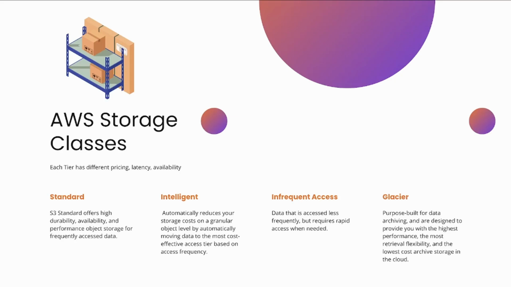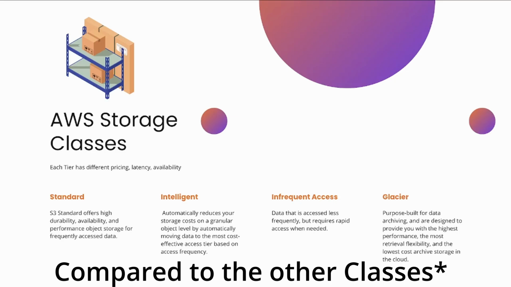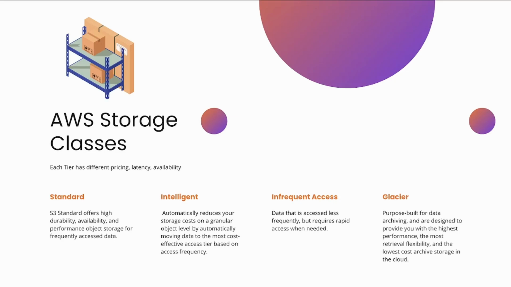So there are four. There's standard, which offers high durability, is available, and performance-wise, it's for data that you frequently access. So if you need data all the time, say for instance, whenever a user logs in, you need to get the image right away, and the user usually logs in every day, right? And you're not caching the data for some reason. Standard is probably the best one. It's pretty expensive because it's data that you're frequently accessing, but that's one that AWS has to offer.